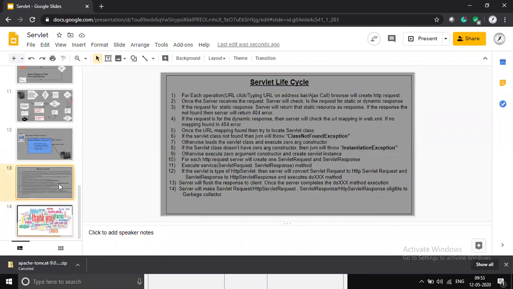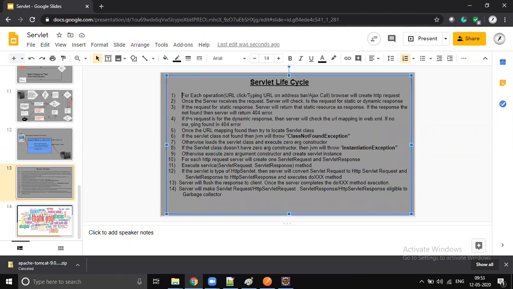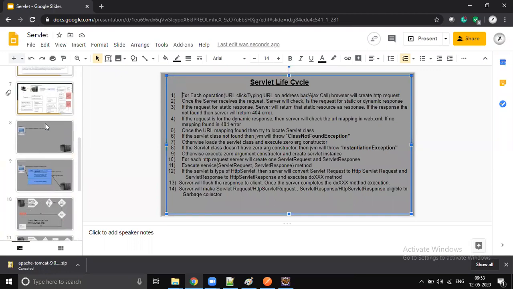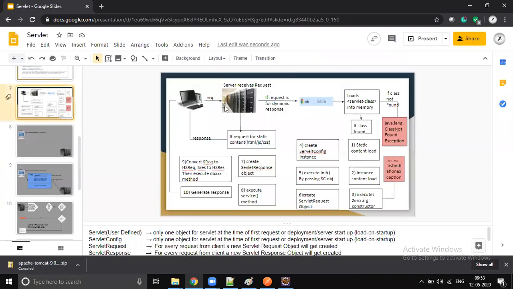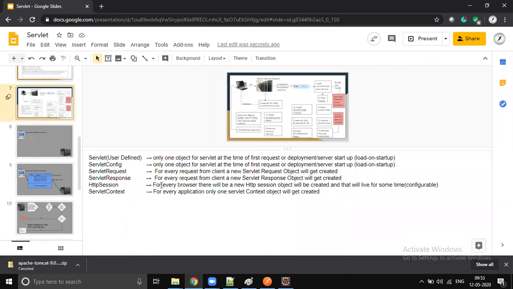Finally, you'll get some response. I put the step-by-step process just for reading purposes, for each operation, what is happening. The material is also available here. But try to draw this one or two times, and you will remember it for a long time. And one more thing, these are the things we have to remember.